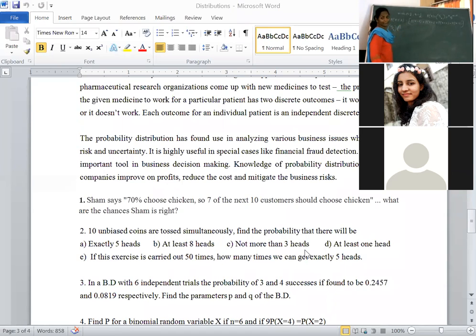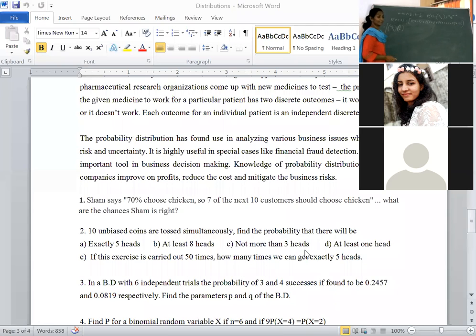Students, today digging is going on. That's why there is an electricity problem. Sometimes light is coming, sometimes light is going, sometimes internet is disconnecting. Is it visible? Because of the electricity problem. Yes, ma'am.